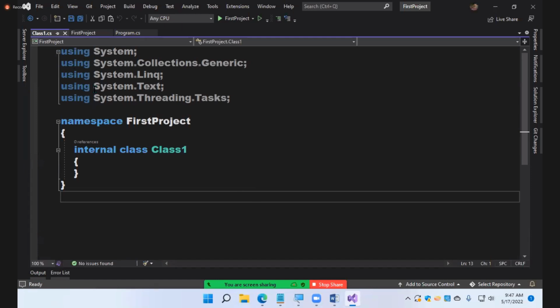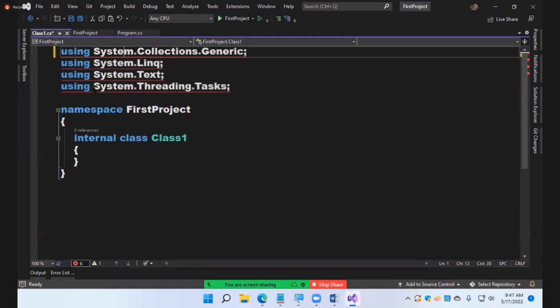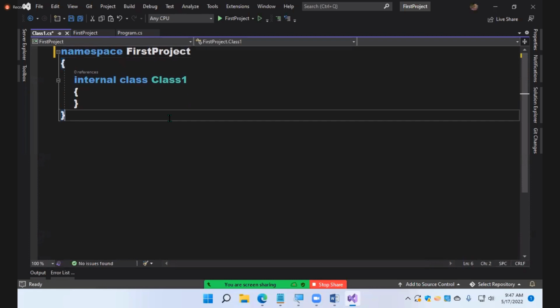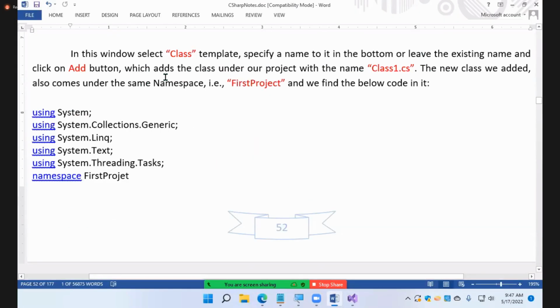But as of now, we have it and we don't require it. So if your code runs without them, you don't require them, you can simply delete the code. Now, when you add a class, this is what it says: in the below select class template, specify a name for it in the bottom or leave the existing name, and click on the Add button, which adds the class under our project with the name Class1.cs.